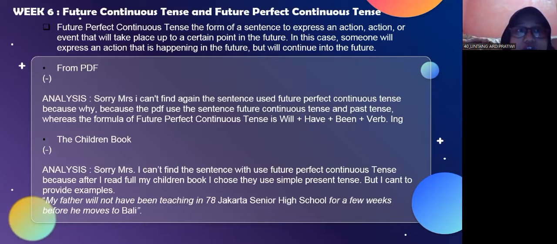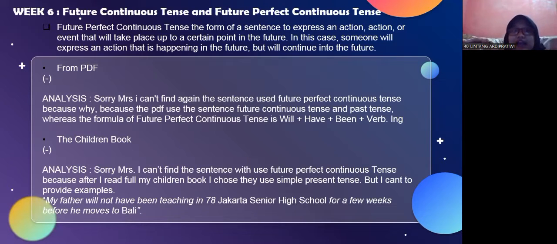And next is future perfect continuous tense, the form of a sentence to express an action or event that will take place up to a certain point in the future. In this case, someone will express an action that is happening in the future but will continue into the future.